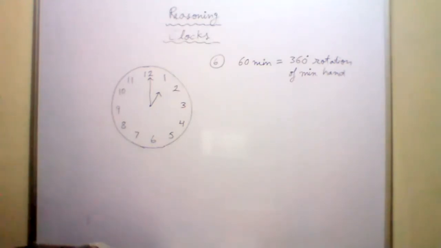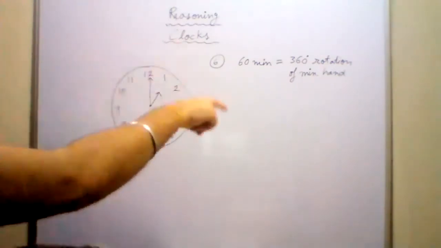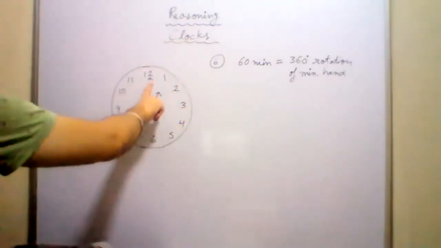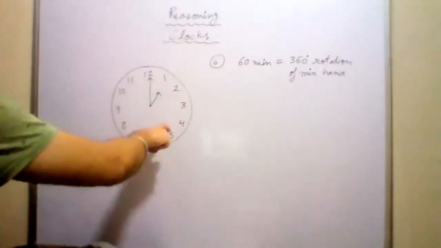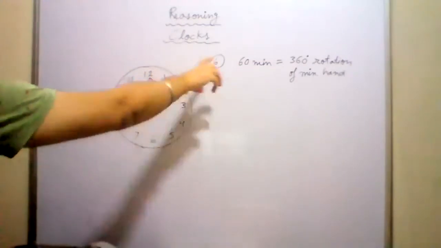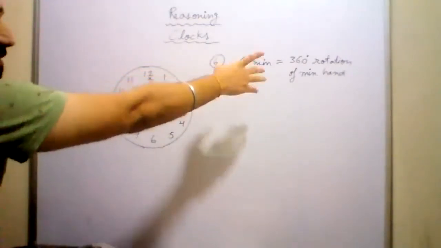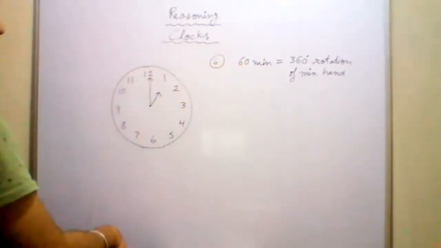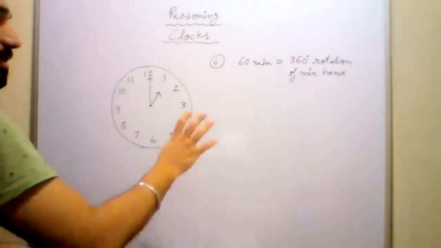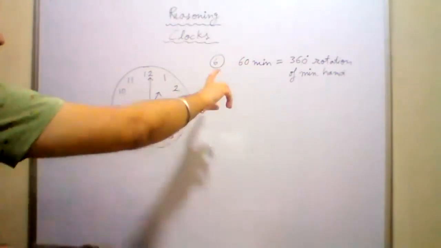Not 1 degree. The minute hand covers 360 degrees in 60 minutes. 6 degrees is the correct answer.